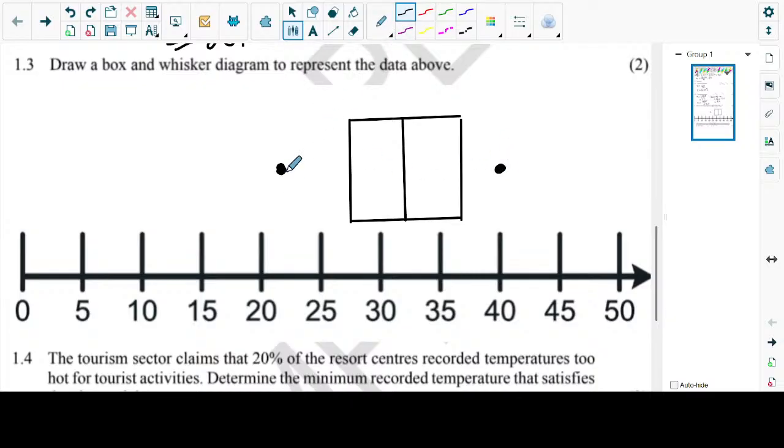Let's connect it. Yes, box and whisker diagram true. It's fine. You did it correctly. Even the marking guideline, when he marks it, this one is going to be marked correct. Let's check, guys, let's see if it is going to win in our senior marker.